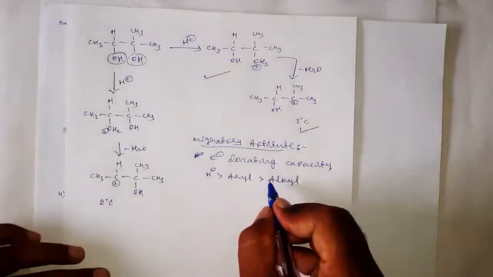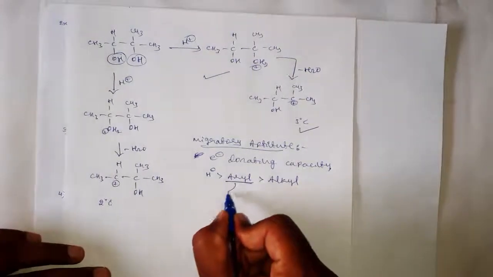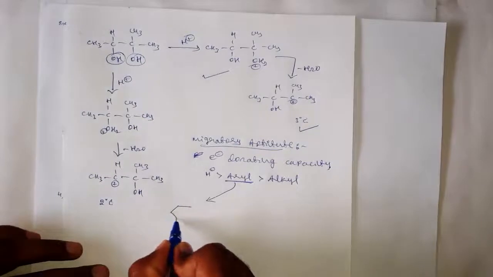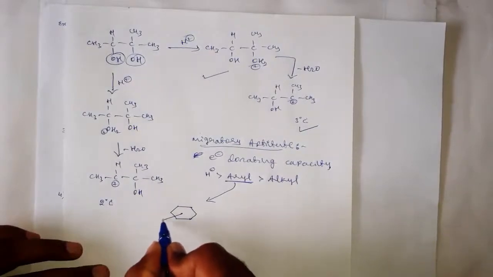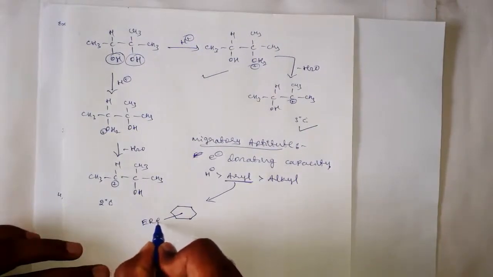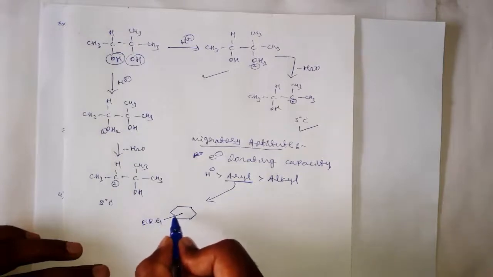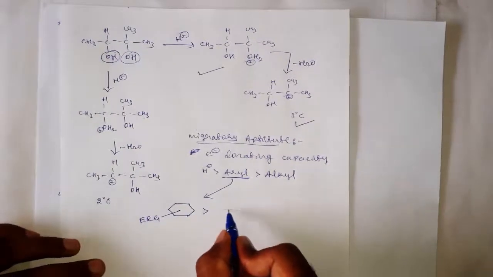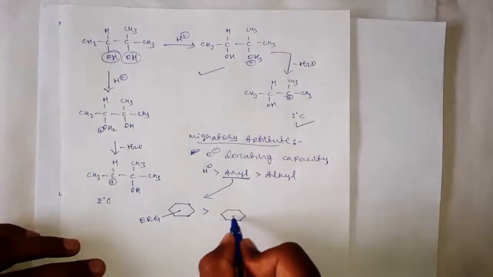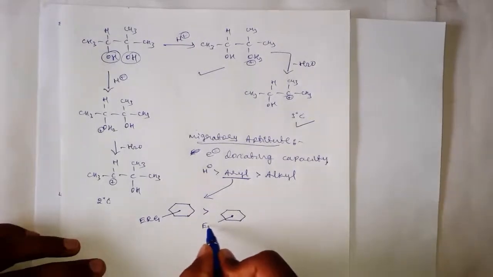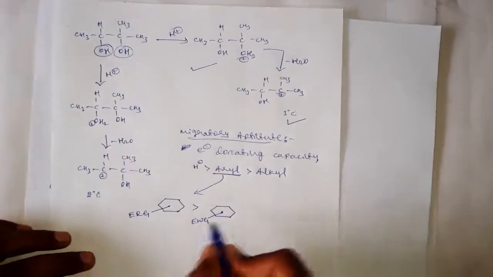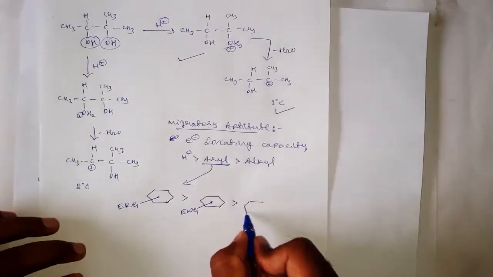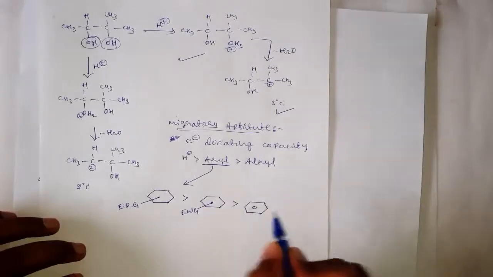group. And in aryl groups, the aryl groups with electron releasing groups will shift or migrate more easily or preferentially than the aryl groups with electron withdrawing groups, and which are more preferentially migrating than just phenyl, that is aryl group.